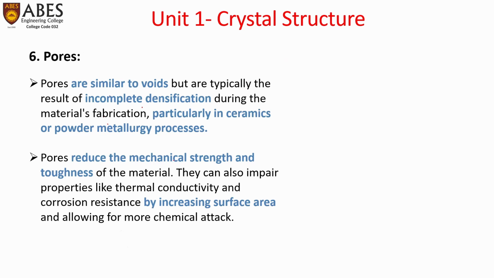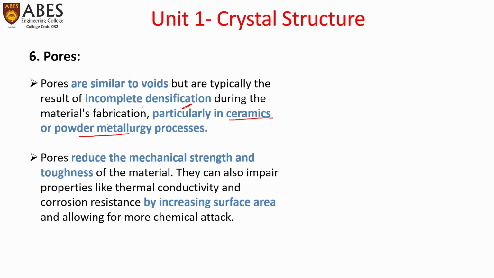Similarly, the last of the volume defects is pores. These are similar to voids, but are typically the result of incomplete densification during material fabrication, particularly in ceramics or powder metallurgy processes. So particularly in ceramics and powder metallurgy processes, these are called pores in place of voids.